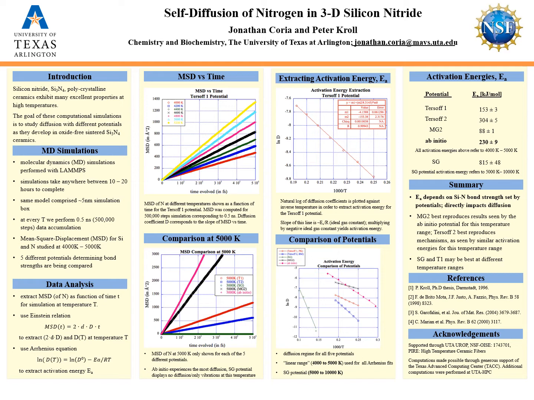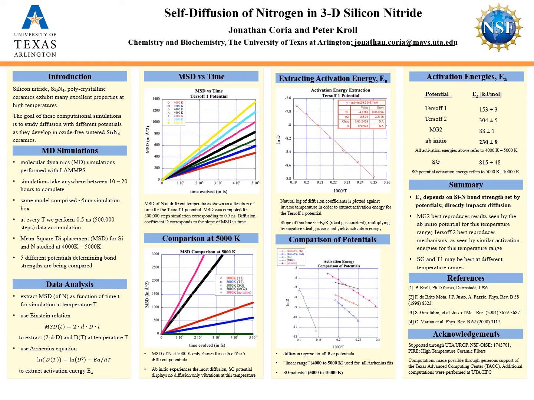We conduct this research through the use of molecular dynamics simulations using a supercomputer located at the University of Texas at Austin. These simulations take approximately 10 to 20 hours to complete, and the key property that we extract from them is the mean square displacement, or how much an atom has migrated away from its original position. This is a microscopic property that we observe, and thanks to Einstein's relation, we are able to analyze the diffusion coefficient D, which is a unique property on a macroscopic scale. Using this diffusion coefficient, we can use it within the Arrhenius equation in order to extract activation energies for the systems that we are looking at.